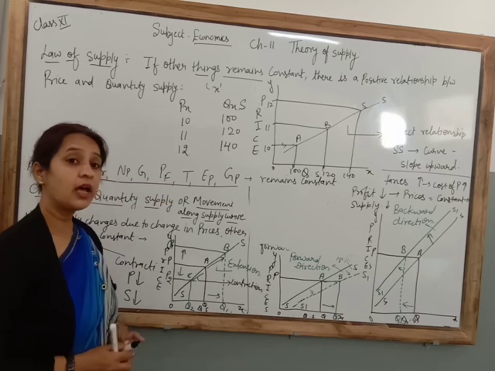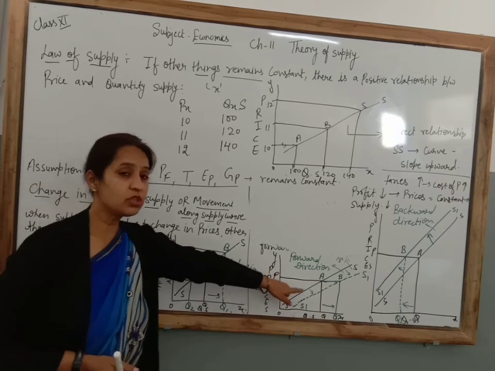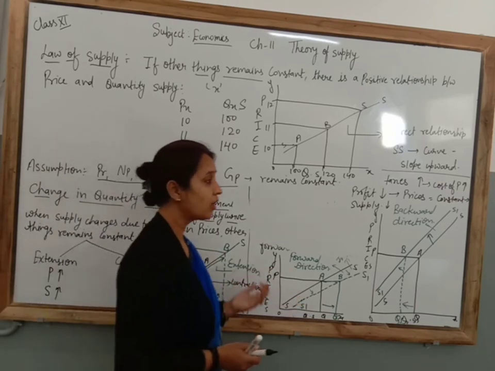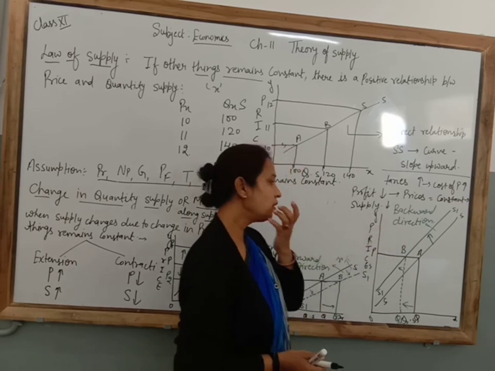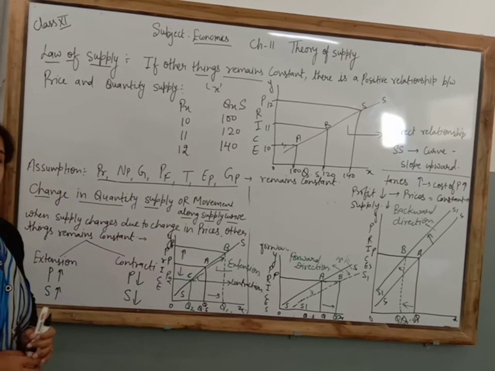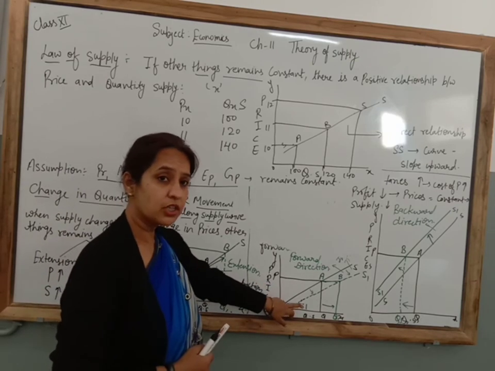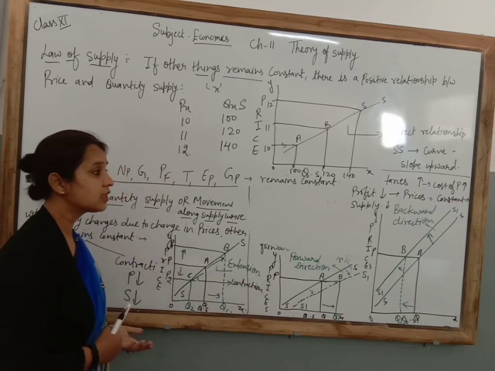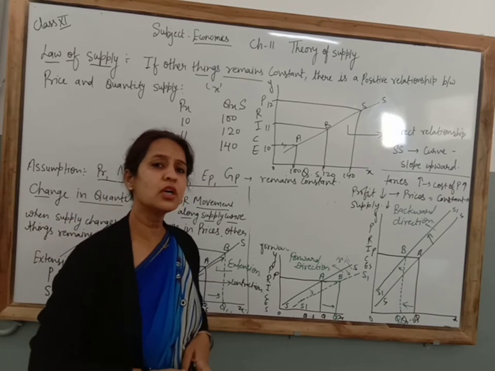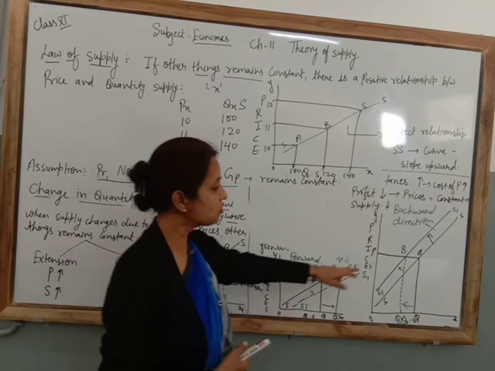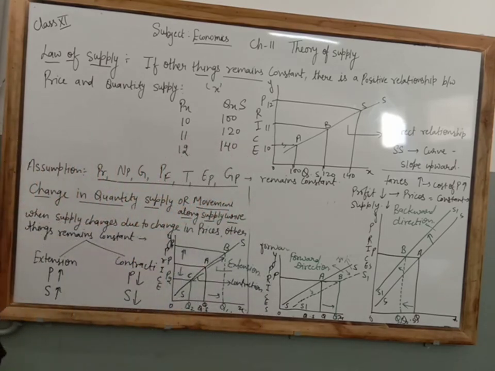So when supply increases due to other factors, then in that condition the supply curve shifts in which direction? Forward direction. When supply decreases due to other factors, then the supply curve shifts in which direction? Backward direction. Clear? If the number of firms increases in the market, then the supply curve shifts in which direction? Forward direction. If prices are expected to increase in the future, and the producer is going to decrease the existing supplies, then the supply curve shifts in which direction? Backward direction. Clear? Now we are going to discuss the next topic.